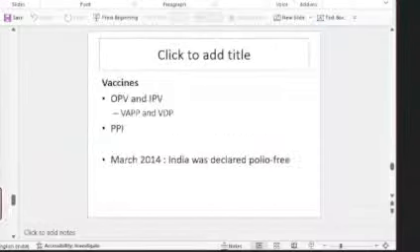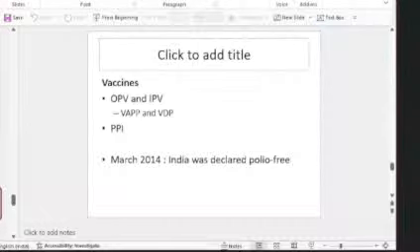And vaccines, we have two different types of vaccine, oral and injectable. Oral is the live vaccine and injectable is the inactivated vaccine. When you read about this, OPV or the oral polio vaccine is associated with the VAPP, vaccine associated paralytic polio, and vaccine derived polio viruses are there.